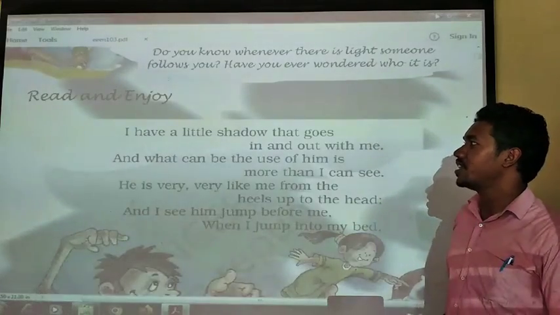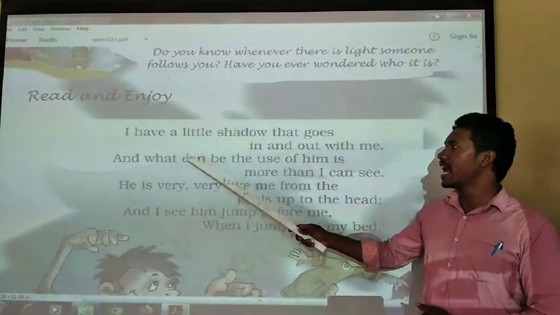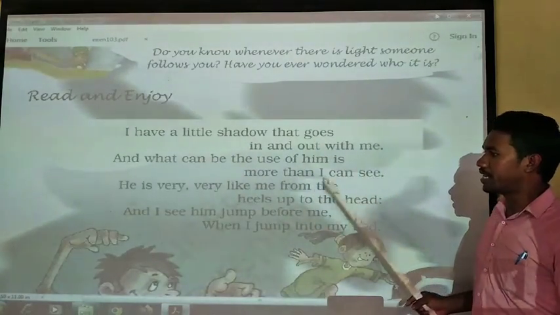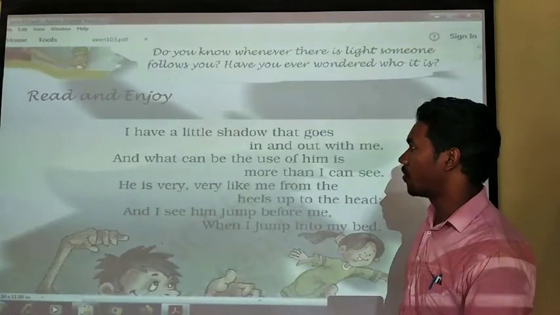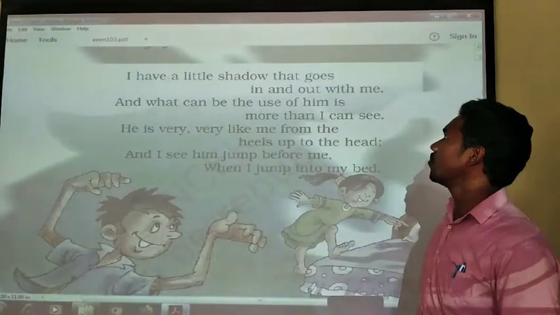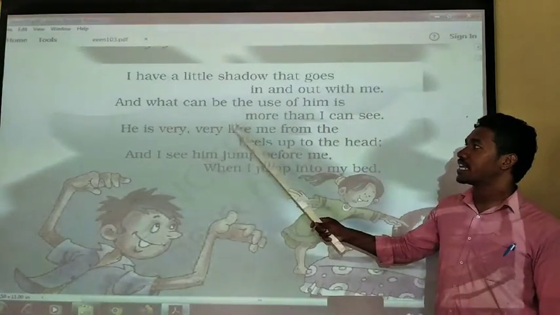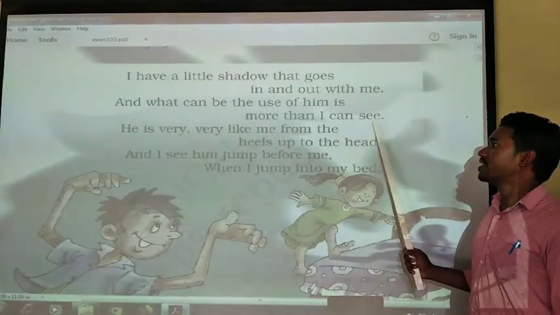Okay, so let us see here about this poem. I have a little shadow that goes in and out with me. Here one boy is there who is telling about his shadow. I have a little shadow that goes in and out with me, and what can be the use of it is more than I can see.